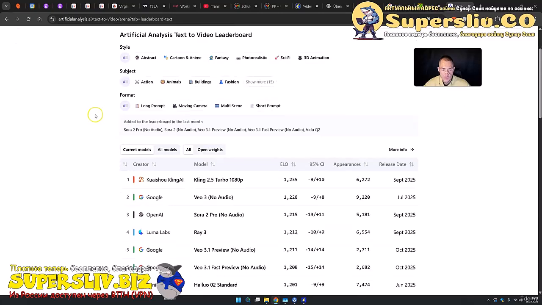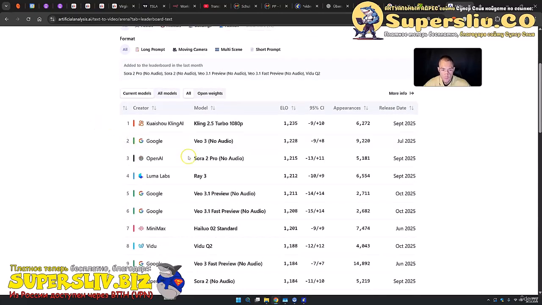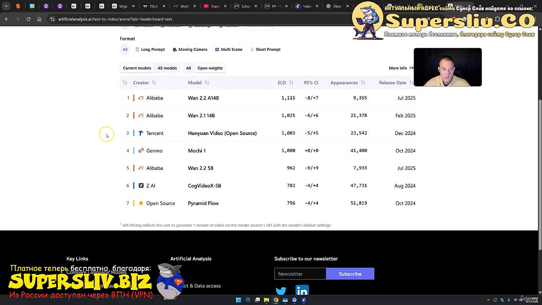And here you see that on these leaderboards, you have basically the closed models. And also here you press on open weights to see that Alibaba is on top of this leaderboard with 1.2.2 and 1.2.1. These are really great models, and of course we will also use these models in this course.